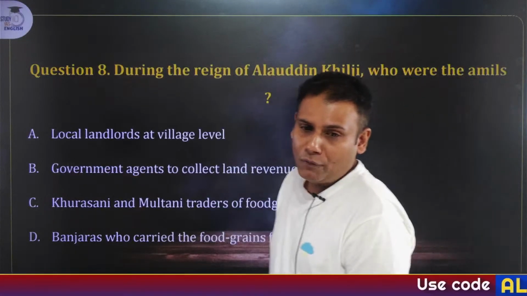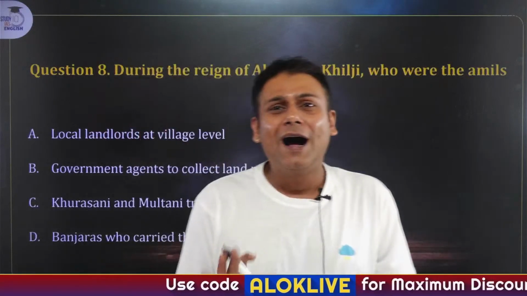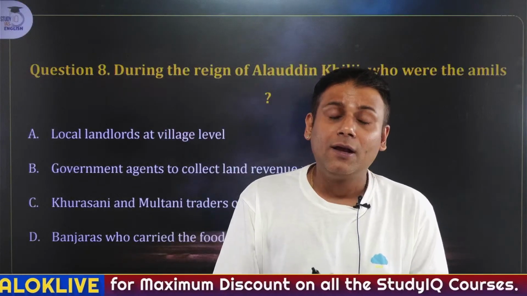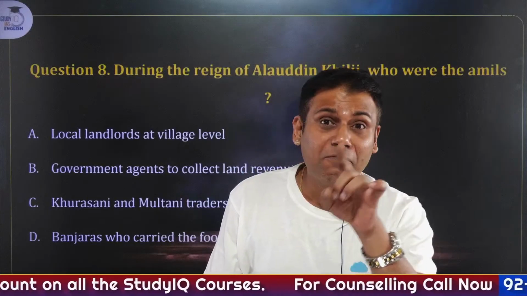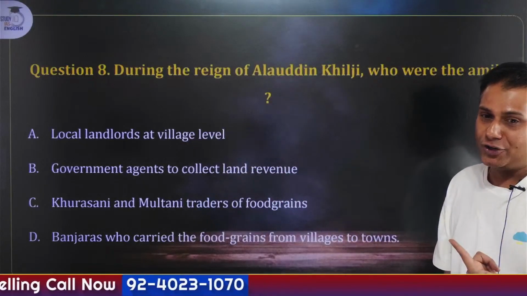During the reign of Alauddin Khilji, who were Amils? Who were Amils? I'll tell you one thing. Let's answer this question in a very general manner. If you have seen yesterday's session of mine on the administration of the Delhi Sultanate, you would very easily answer this question.